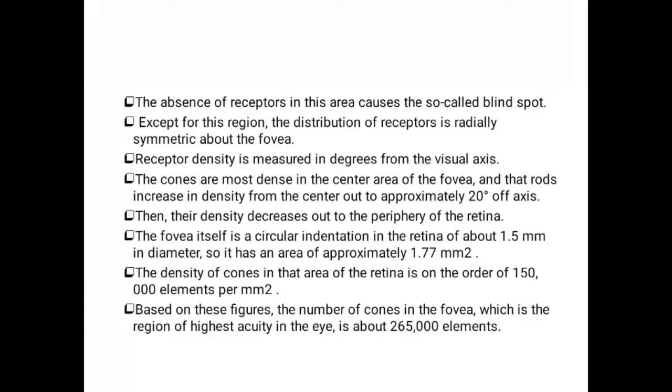The number of cones in the fovea, which is the region of highest acuity in the eye, is about 265,000 elements. At the fovea, 265,000 elements are present.